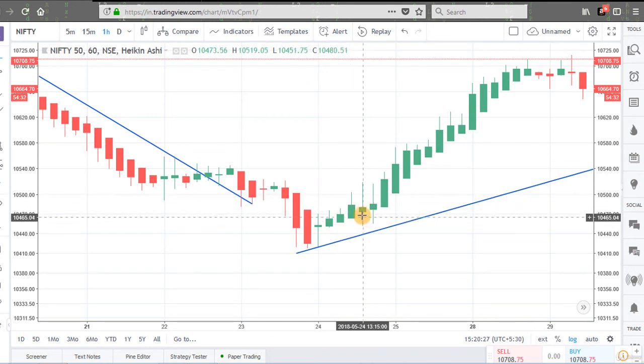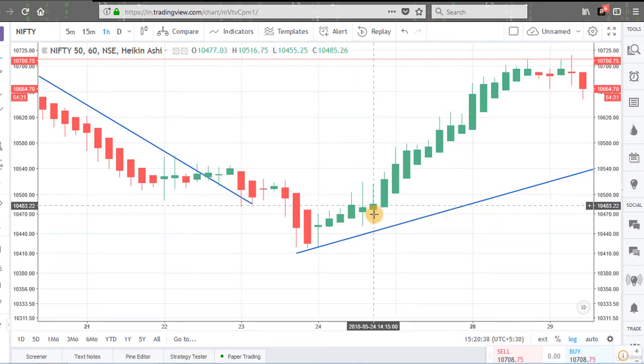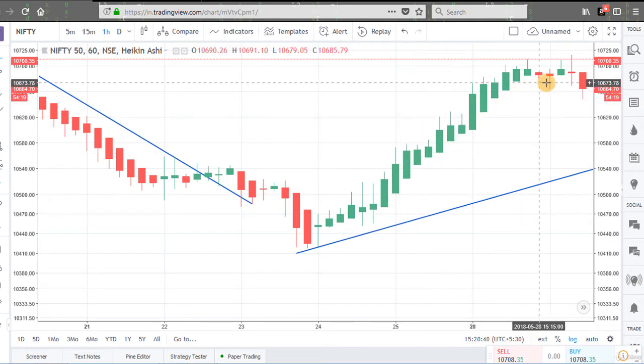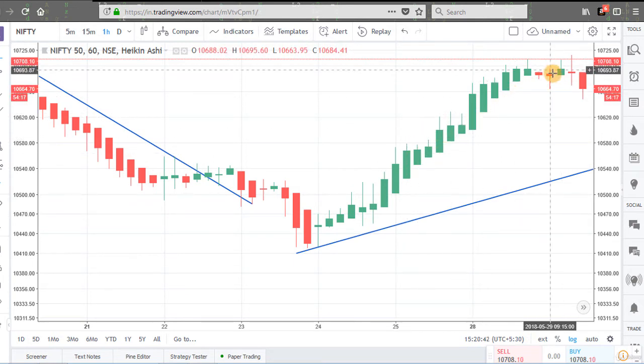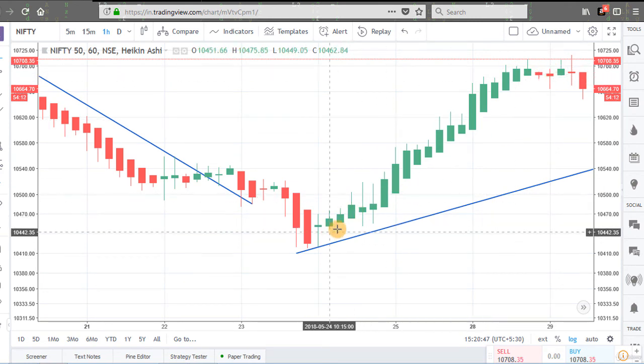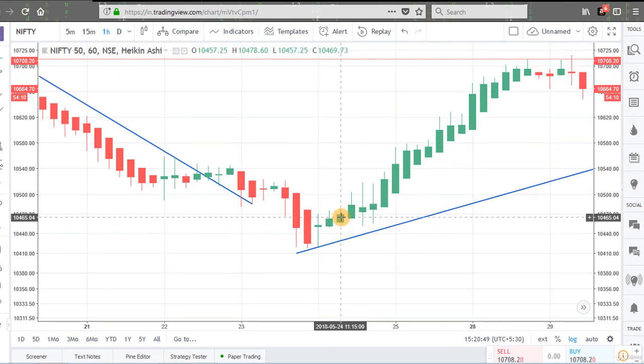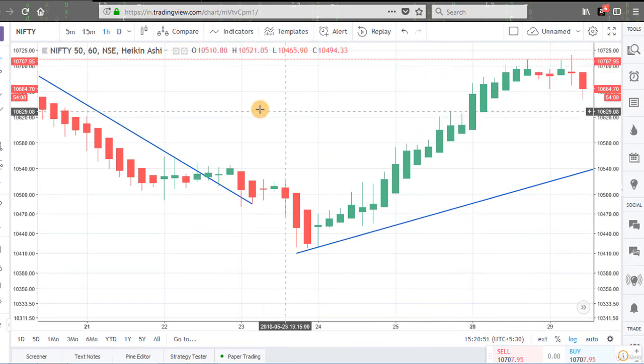Now these two candles show us that the trend is slightly weak here, but here we are getting a doji candle and that is of red color, so it is a signal of exit. We can go long here at this candle and we can exit here.